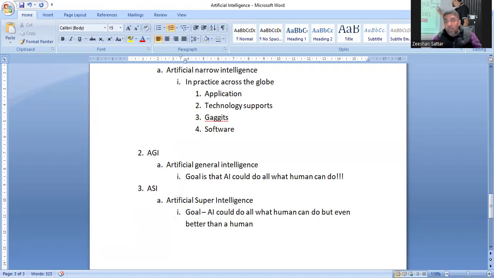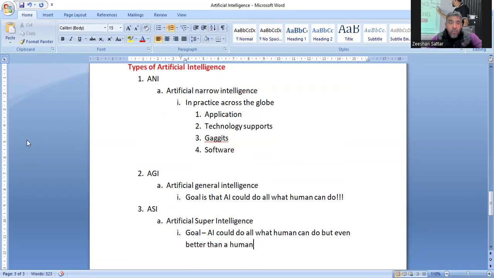This will be the next stage. We talk about the ANI, it is existing, AGI is being worked on, and ASI is the next stage on which the world will work, and that will be the third type of artificial intelligence, and the world will be working upon that after a certain period of time. So now these are the three types of artificial intelligence that I've written in front of you. I'm going for a quick recap. So it is ANI, artificial narrow intelligence. It is in practice across the globe.